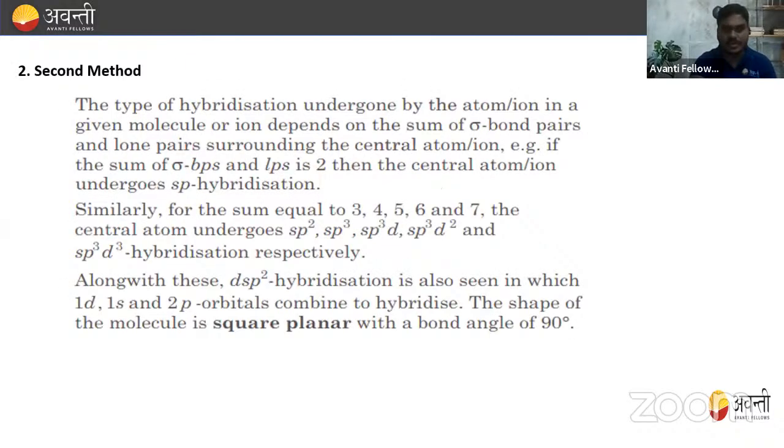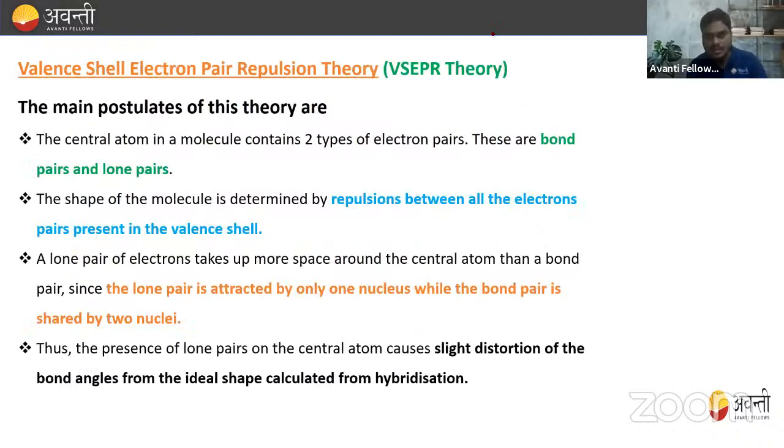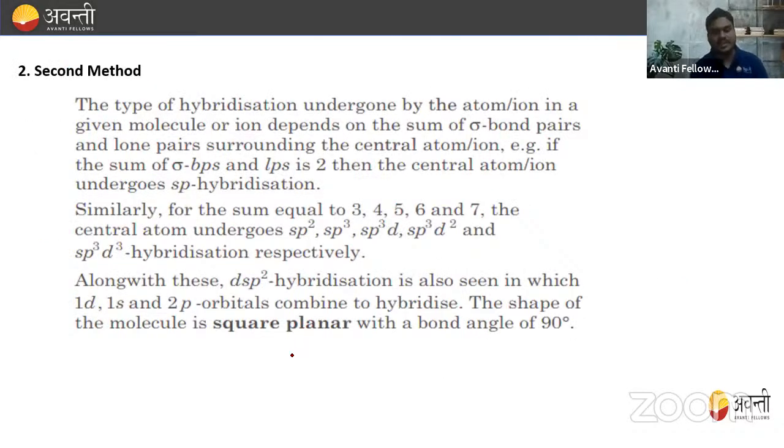So this is the first method. The second method is also very simple. I personally use this method, and if you are solving MCQ questions, then this method is very good. For example, if you want to calculate the hybridization of any species, just use the steric number. The formula for calculating it is the number of sigma bonds plus lone pairs of electrons. You just need two things.